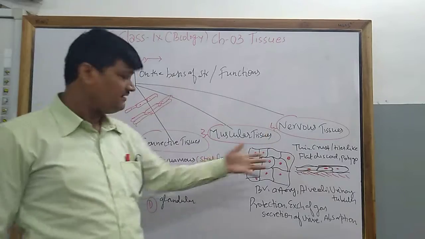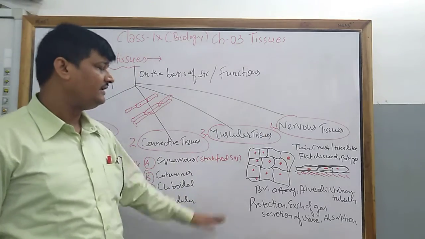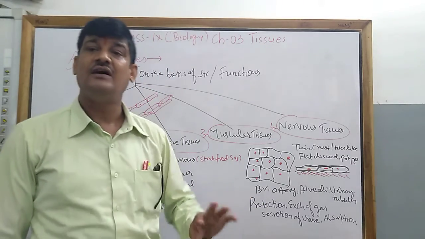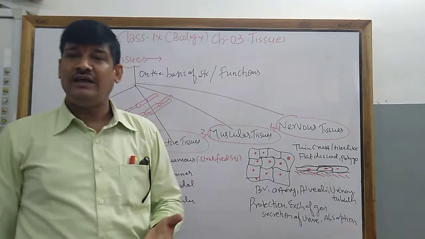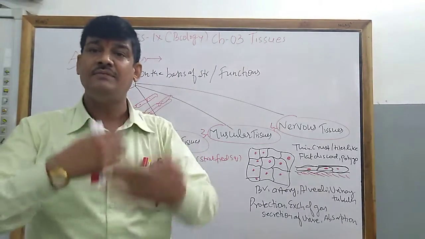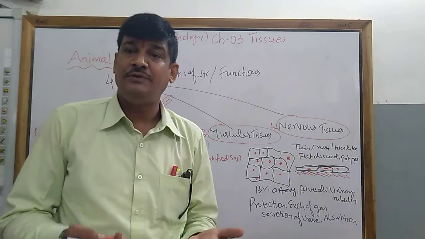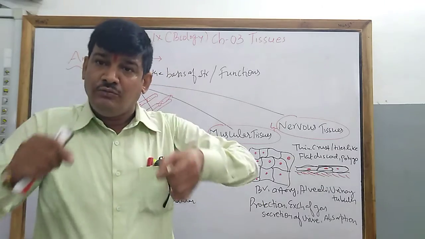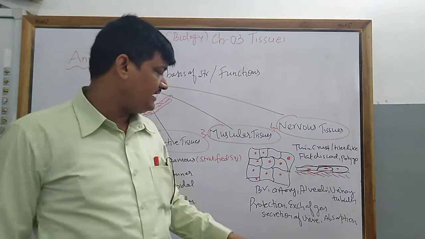Now, where is it present? This squamous or stratified squamous epithelial tissue is found in our blood vessels like arteries, veins and arterioles. It is also present in alveoli. Alveoli are present in our lungs and help in the exchange of gases. Then it also helps in the secretion of urine. Our kidneys have a long tubular structure which is connected to our excretory organs.